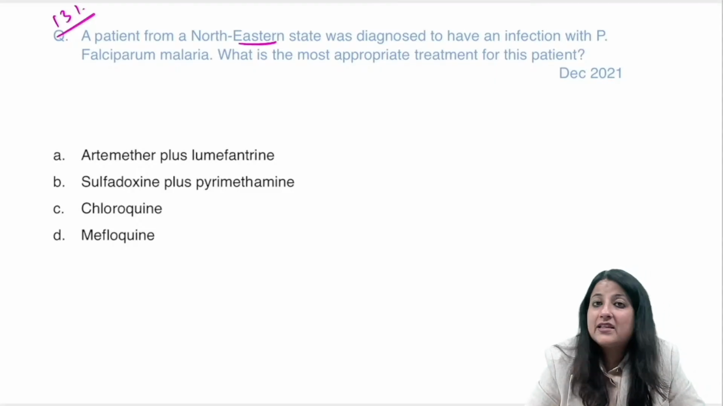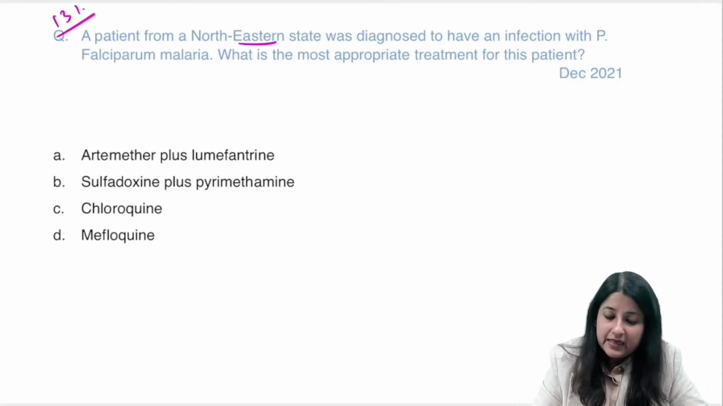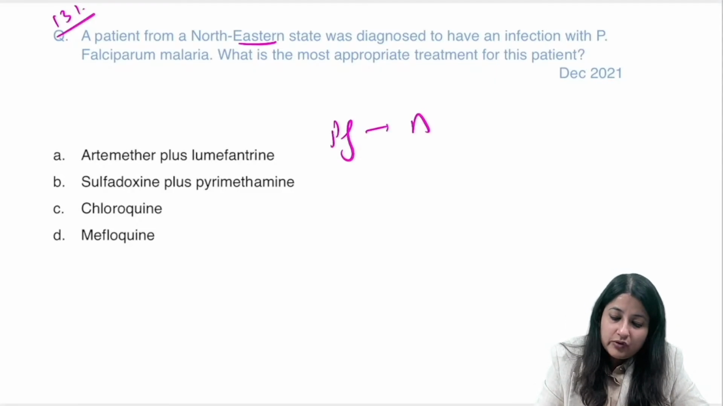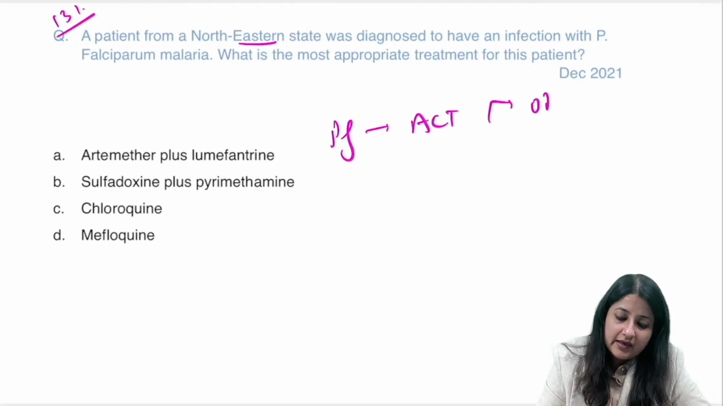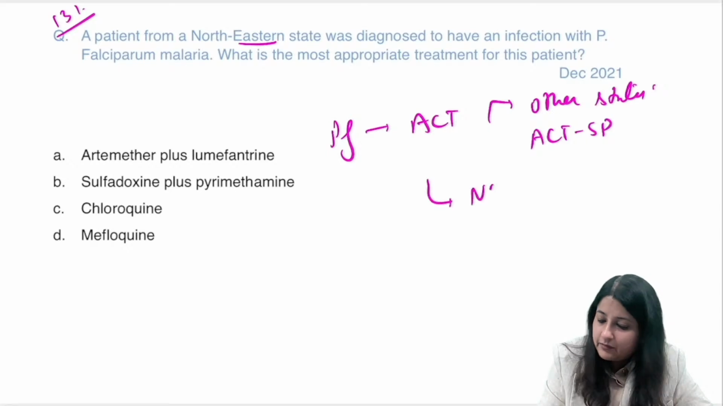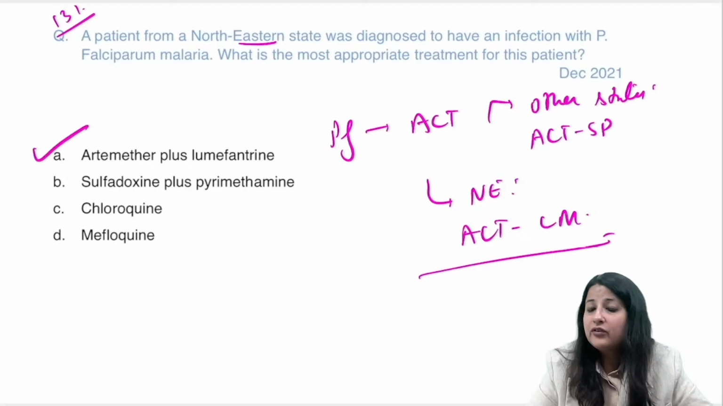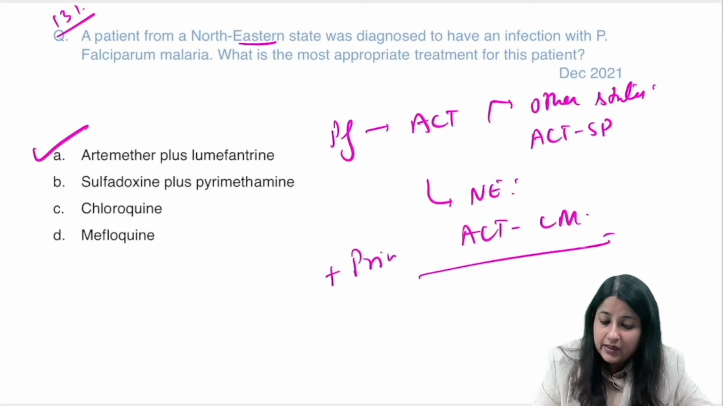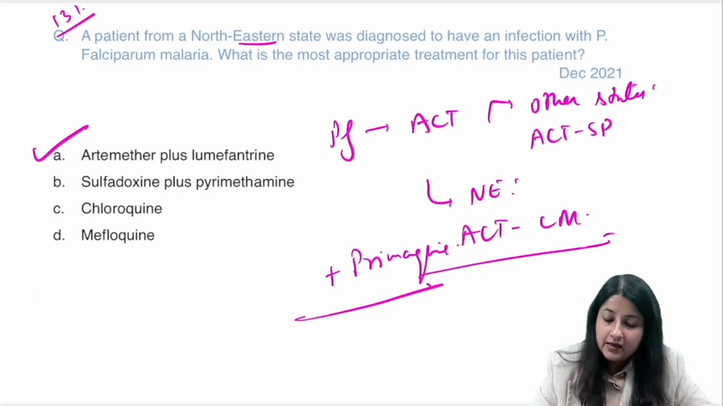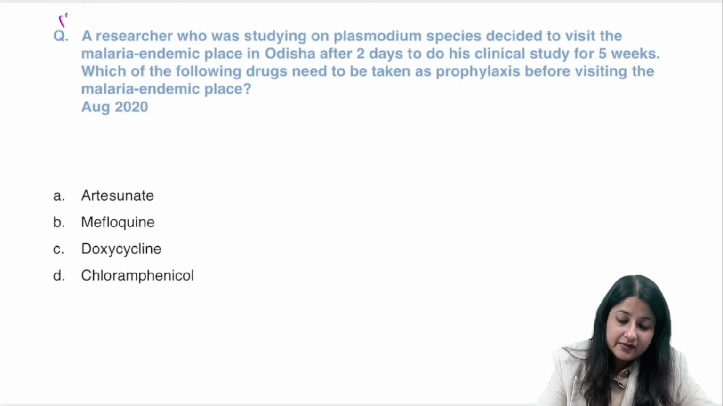Now, you all know northeastern state, falciparum. क्या दोगे? ACT तो दोगे ही. And in other states, if it is other states, it is ACT SP. All right, ACT SP. But northeastern में बहुत common है malaria, okay, ACT LM. So artemether lumefantrine. Of course, you have to add primaquine. Okay, primaquine is only contraindicated in pregnancy. ठीक है? All right.